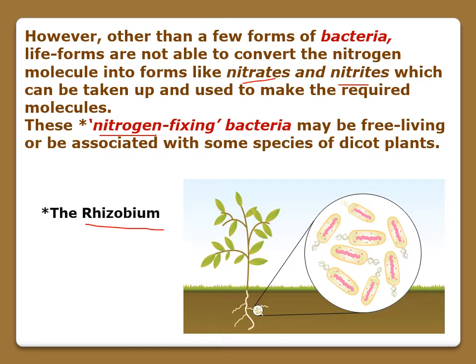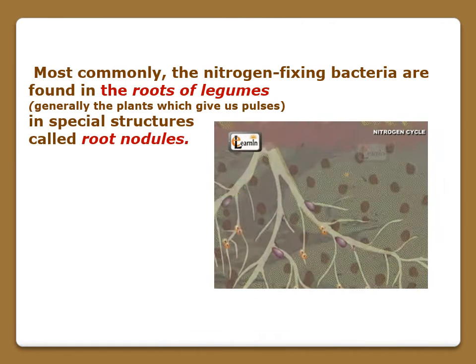These bacteria may be free living or they may be associated with some plants. They take the nitrogen from the atmosphere and fix it in the form of nitrate and nitrite, and in this form this nitrogen is used by living organisms, right?